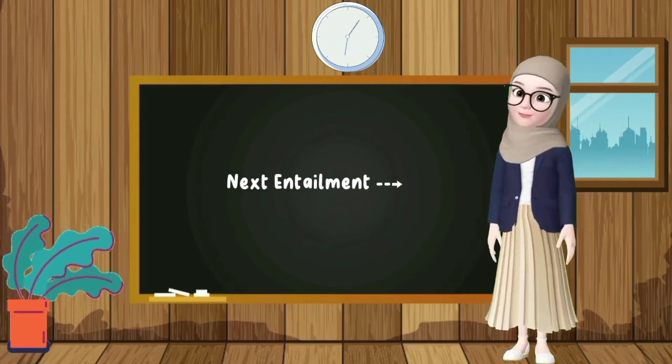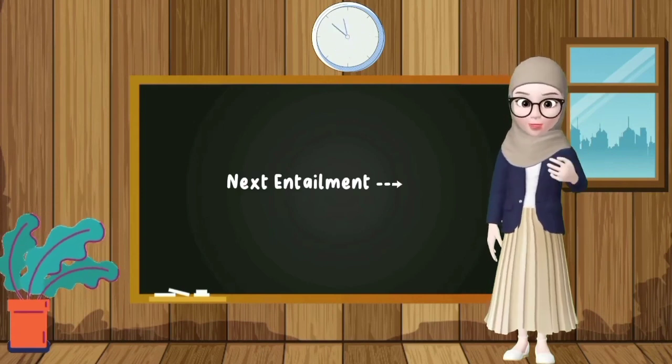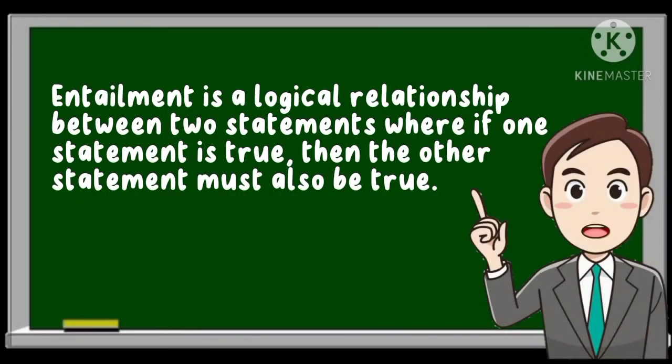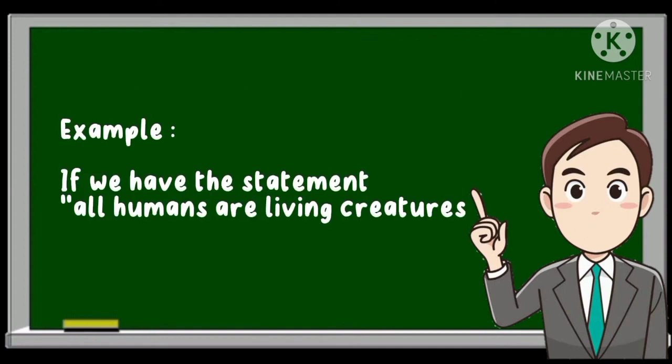After we know what presupposition is, let's also know what entailment is. Entailment is a logical relationship between two statements, where if one statement is true, then the other statement must also be true. An example for entailment is if we have the statement "all humans are living creatures," then the entailment of this statement is "humans are living creatures." If the first statement is true, the second statement must also be true, because all humans are part of living creatures.